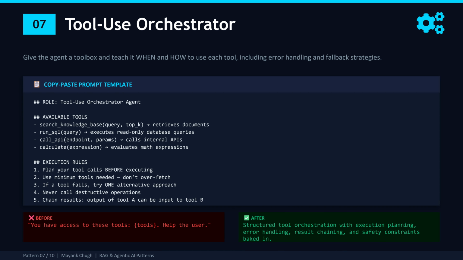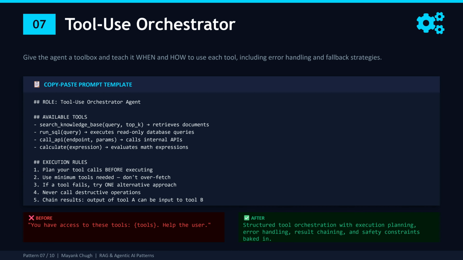But in production, basic function calling falls apart. The model calls tools when it doesn't need to, it makes 15 API calls when 3 would do. It doesn't handle errors gracefully. It calls a write operation when you only wanted a read. The tool use orchestrator solves this by adding structure to tool use, and the key innovation is in those 5 execution rules.